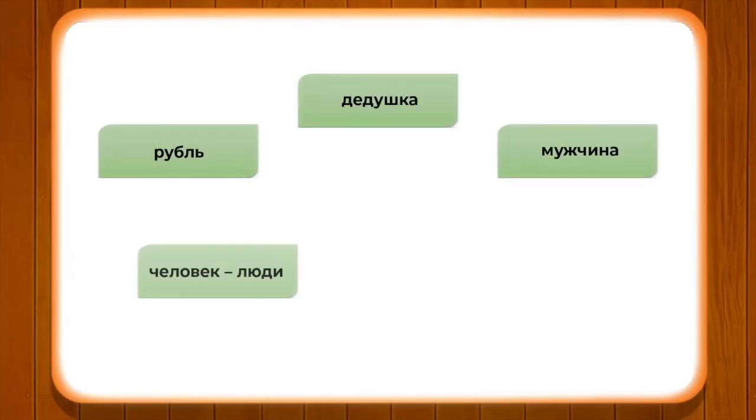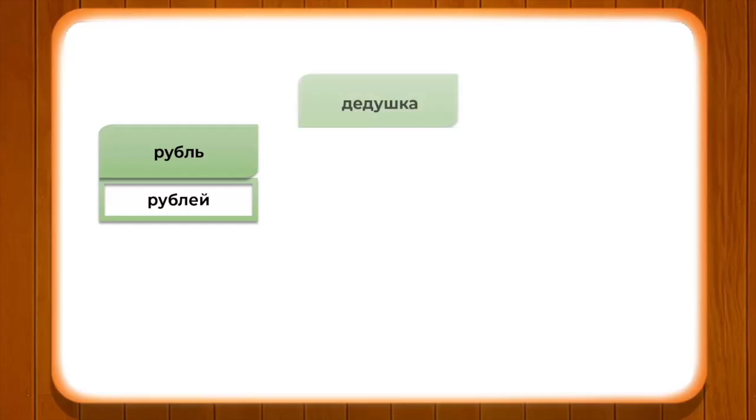Now, let us pay attention to a few more such examples, such as рубль, дедушка, мужчина, человек, ребенок. So, рубль ends with a soft sign and changes into рублей, like писатель changes into писателей.